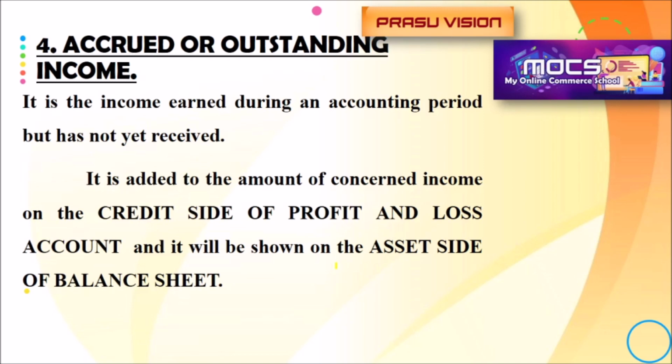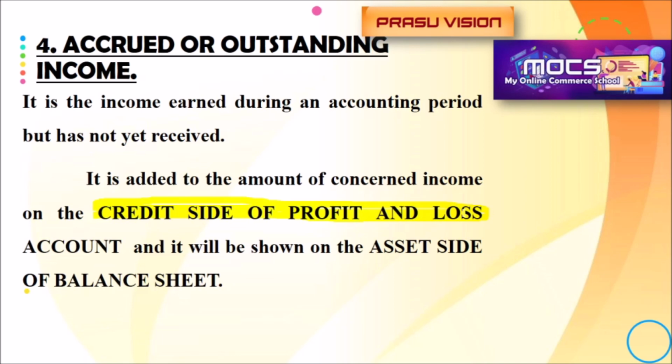What we have to do with that type of accrued income, which we have not collected up to this moment, is add that income on the credit side of the profit and loss account. Suppose interest received is 1,000 and accrued interest is 100.